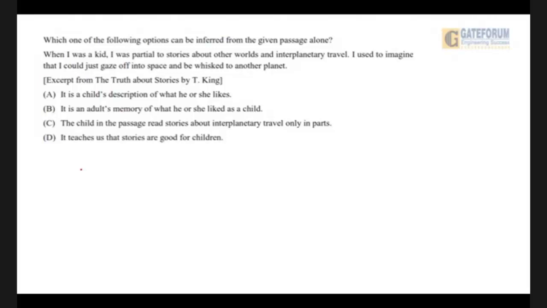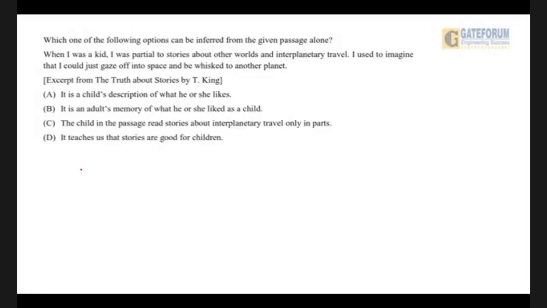Let us also study the rest. The child in the passage read stories about interplanetary travel only in parts. I will say that this is absolutely irrelevant, because nowhere it has been said that he or she learnt about interplanetary travel only in parts, that too. So C is absolutely out. Last one, it teaches us that stories are good for children.